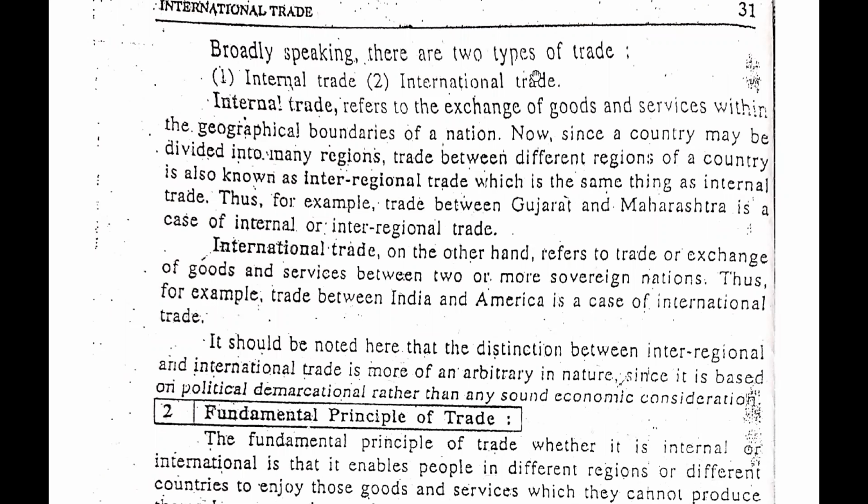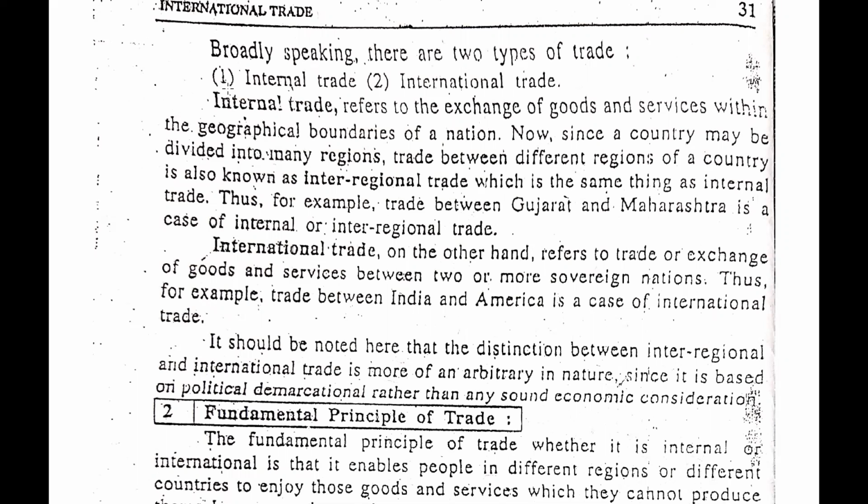Broadly speaking, there are two types of trade: the one is internal trade and the other is international trade. You know these two terms very well. Internal trade is trade activities undertaken within the geographical area of a country. And trade undertaken beyond the geographical area of any country is known as international trade. When we do business across borders, it is known as international trade.